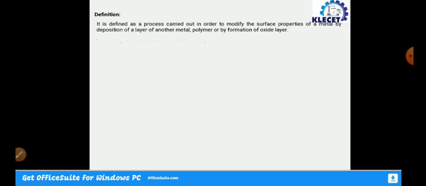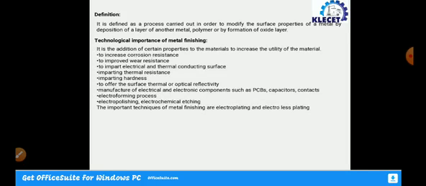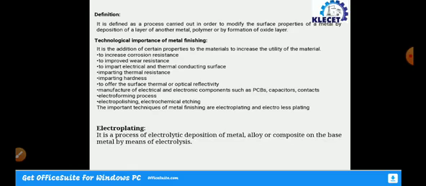So there are some technological importance of metal finishing, which includes increased corrosion resistance, improved wear resistance, imparting electrical and thermal conducting surfaces, imparting thermal resistance, imparting hardness, and offering the surface thermal or optical reflectivity, and so on. So these are some technological importance of metal finishing, which is a very important question to be asked in examination. So read carefully. So let us discuss electroplating.